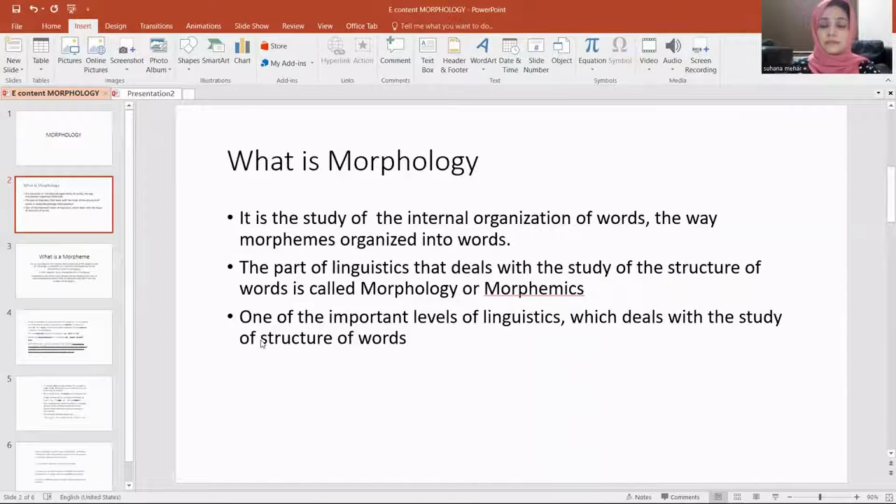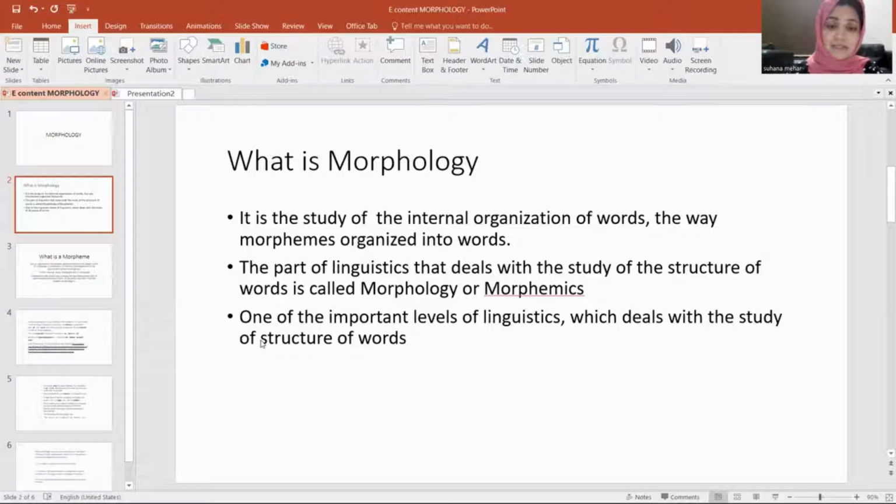What is morphology? And for that, I'm sharing a PPT here, and there you can see some important points related to this topic, morphology. Okay, so we can move to the class. What is morphology? Yeah, it is one of the important levels of linguistics which deals with the study of structure of words.